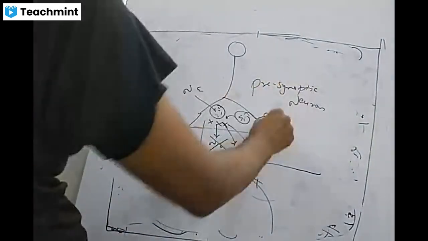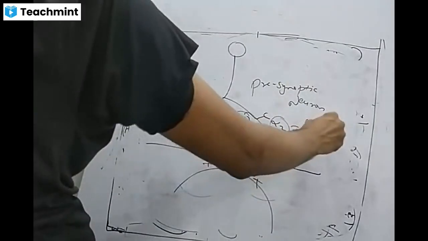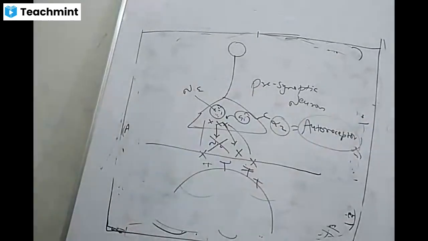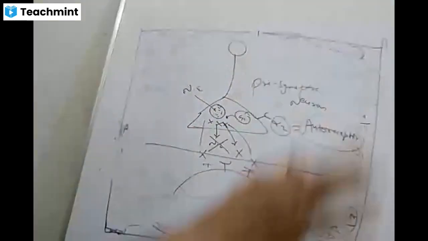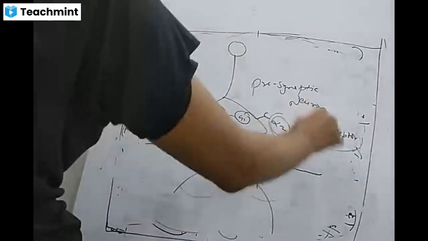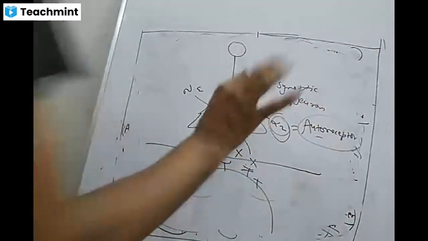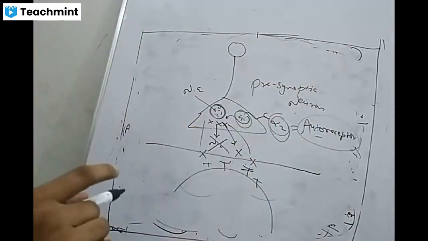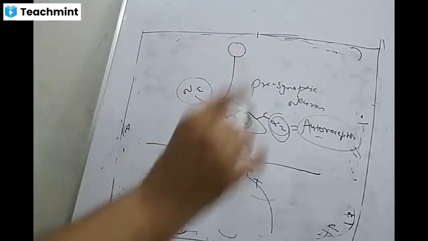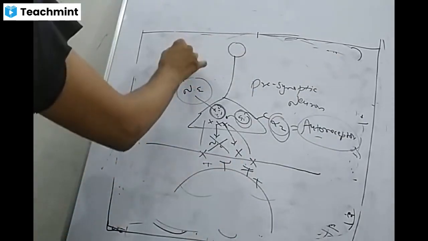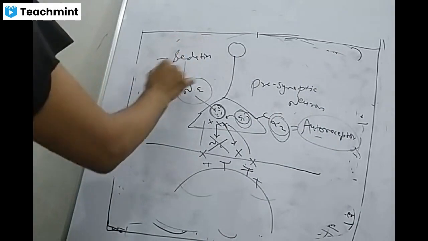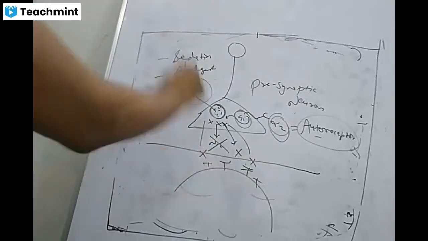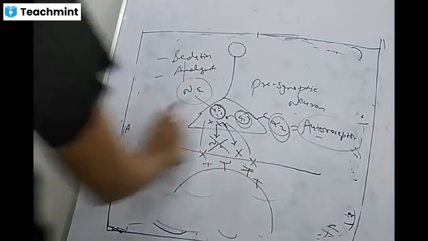So the presynaptic neuron has alpha-2, and they are also called autoreceptors. So presynaptic neurons in the central nervous system have alpha-2 autoreceptors which are linked with G inhibitory. They inhibit the release of norepinephrine. If you inhibit the norepinephrine release, that may lead to sedation and analgesia. So this action is happening in the central nervous system.